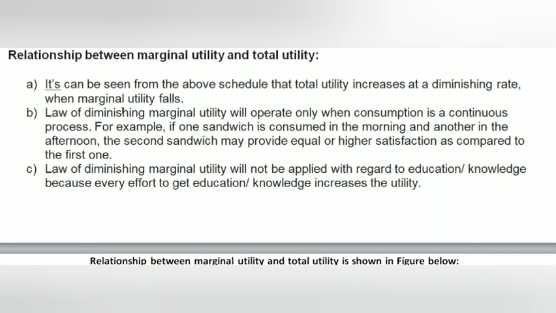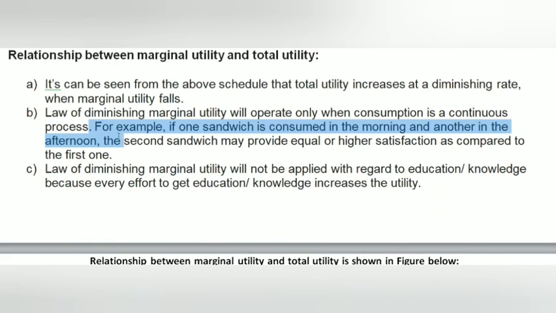The law of diminishing marginal utility will operate only when consumption is a continuous process. The second sentence may provide equal or higher satisfaction as compared to the first one.